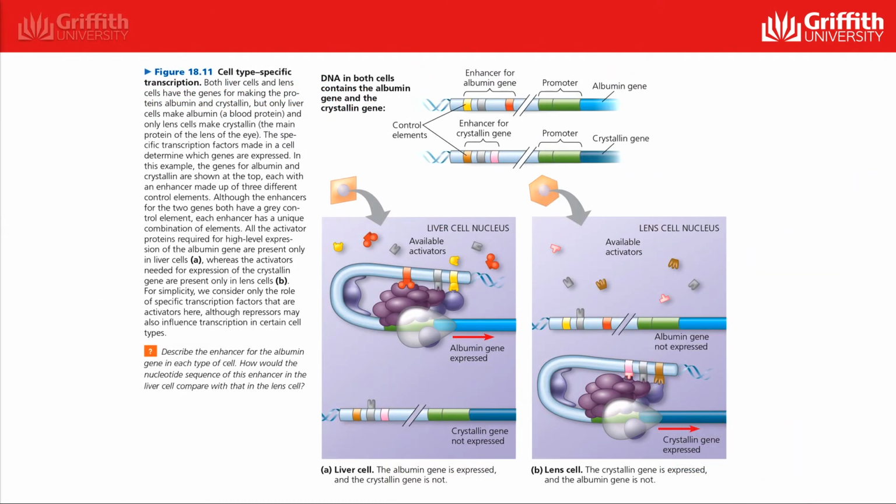Here we see cell-specific transcription in liver compared to lens cells. Both the liver and lens cells each have genes for making the proteins albumin and crystallin. Albumin is one of the major proteins in the blood and is produced by liver cells. Crystallin is a protein that makes up the lens of the eye and is produced in lens cells. These cells produce different proteins because of specific transcription factors in each cell that are different, and these transcription factors determine which genes will be expressed.